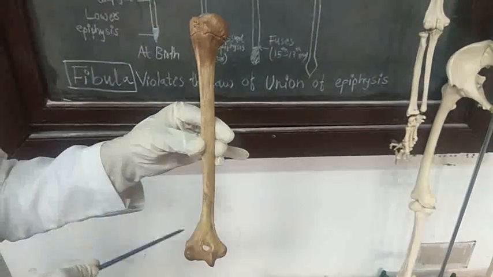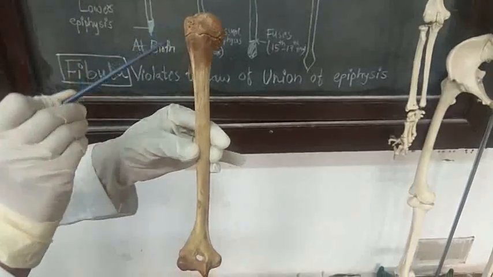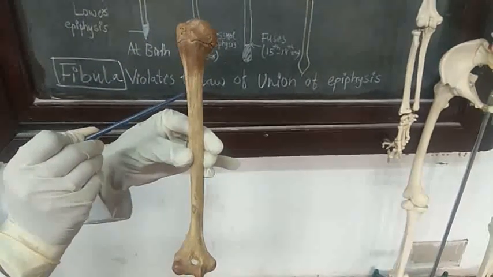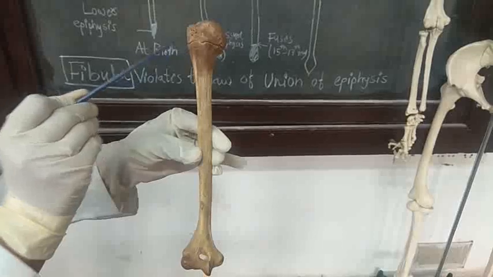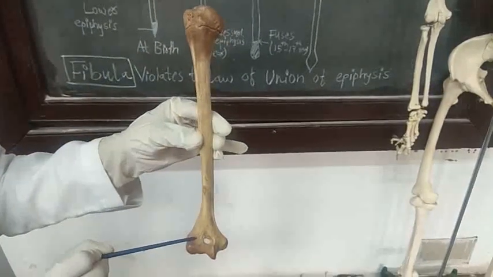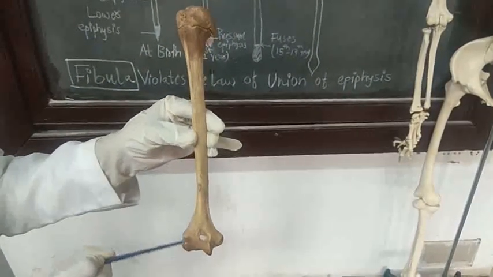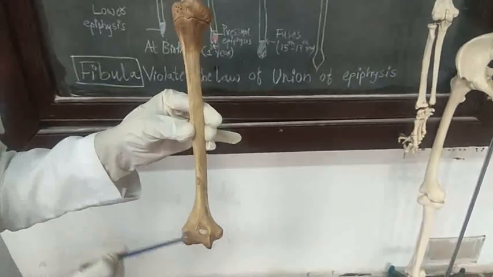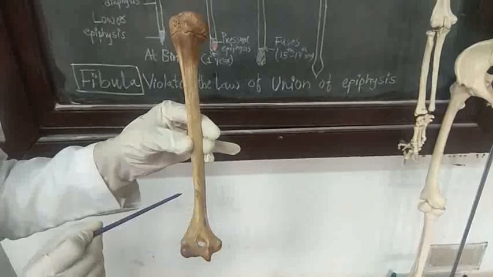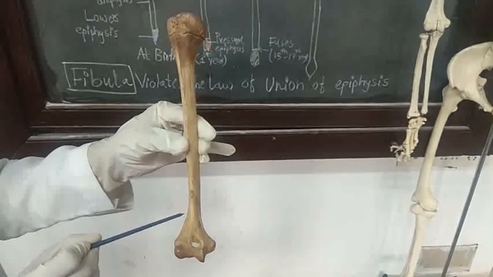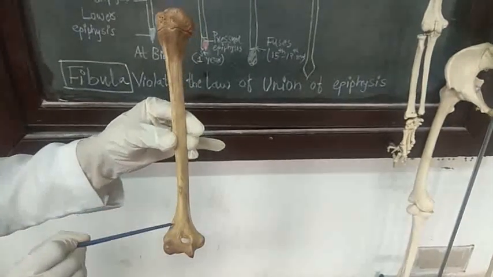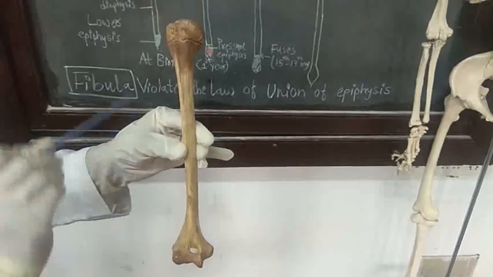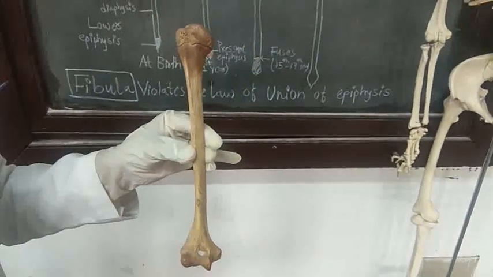Out of these two epiphyses, one epiphysis fuses with the diaphysis earlier than the other. So, the epiphysis which fuses last with the diaphysis, that end of the bone grows for a longer time than the other epiphysis.